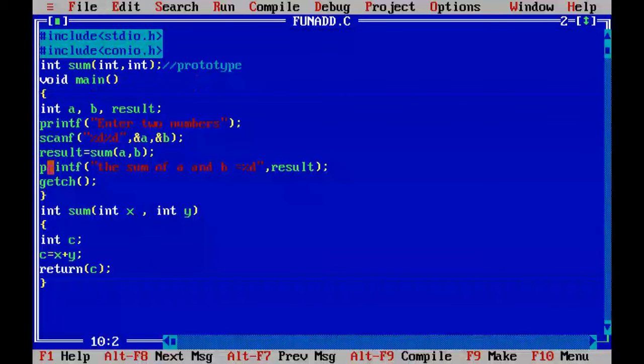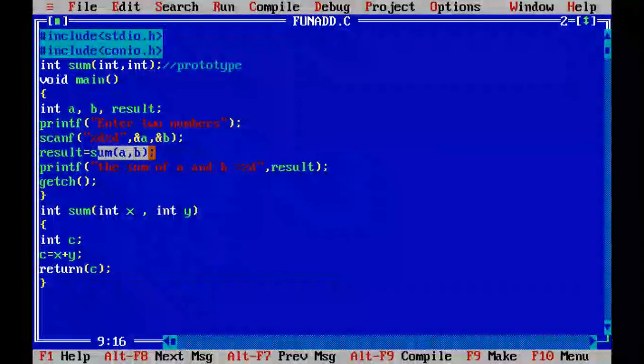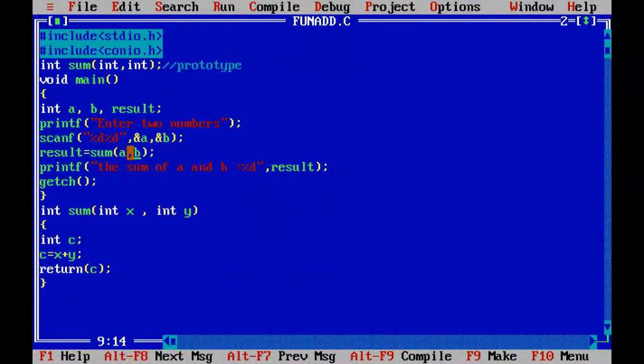How does it work? I told you. 10 is assigned to A and 20 is assigned to B. Now when you call the function, I told you how: just write the name with the parameters. Whenever you call the function, the value of the variable is copied to the function where you defined it. The value of B is copied to Y. So the calculation is performed here, and this returns the value to the calling function.